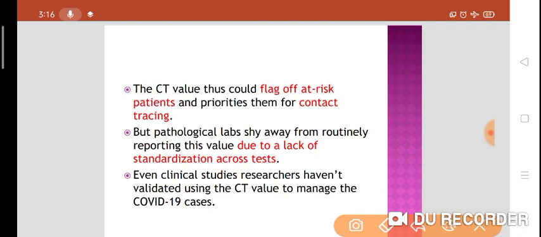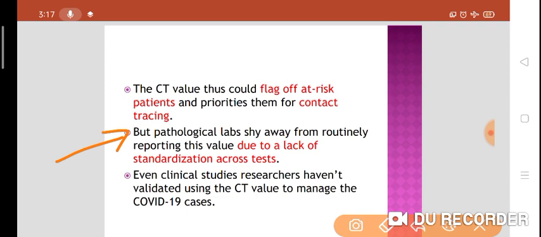But pathological labs shy away from routinely reporting this value due to lack of standardization across the tests. Even clinical study researchers haven't validated using the CT value to manage COVID-19 cases.